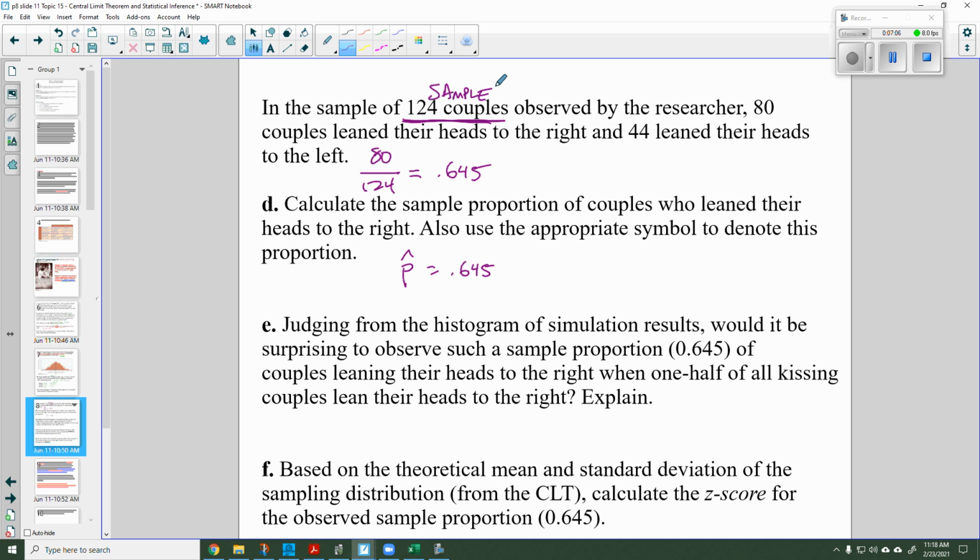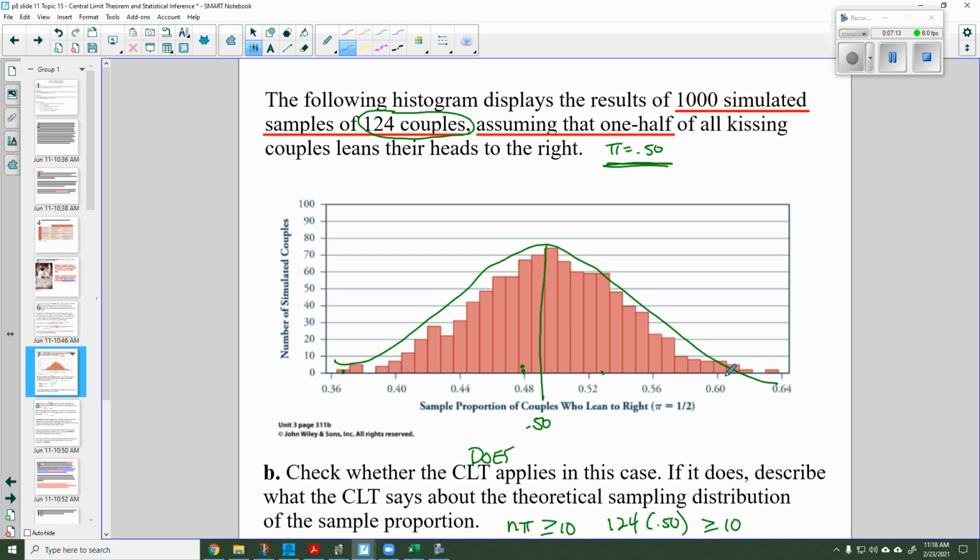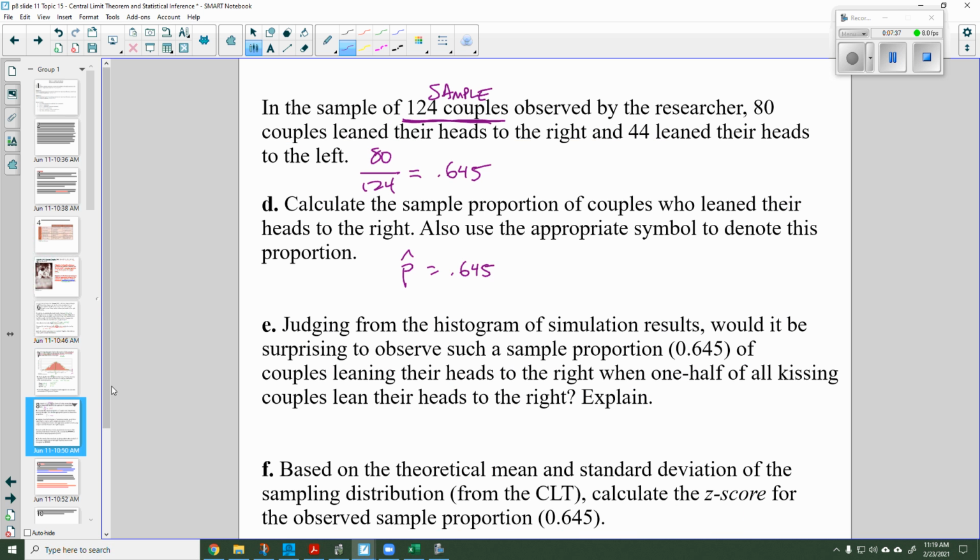So let's take a look at our simulation results and see whether that would make sense. Well, 0.645 would be way out here. I didn't get a single one that went out that far when I simulated 1,000 samples of 124 couples. So that's casting some doubt on my hypothesis.